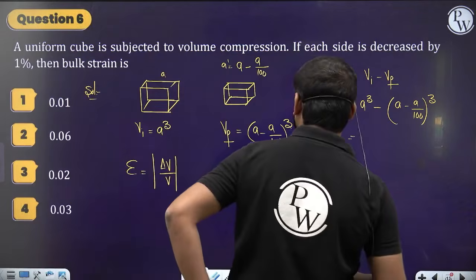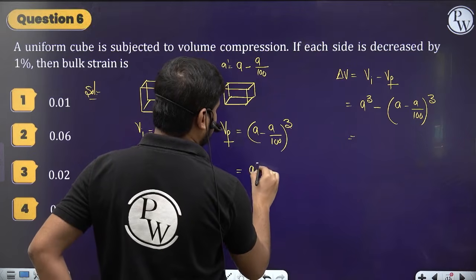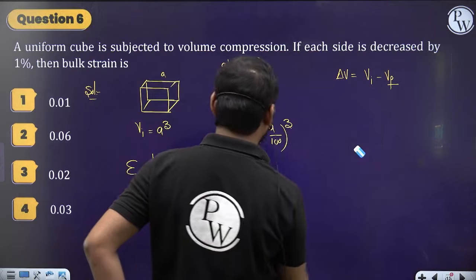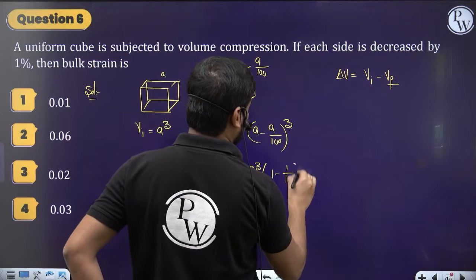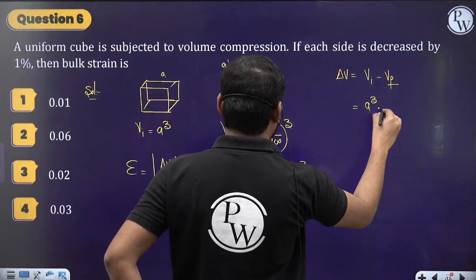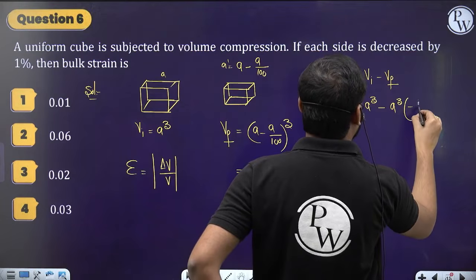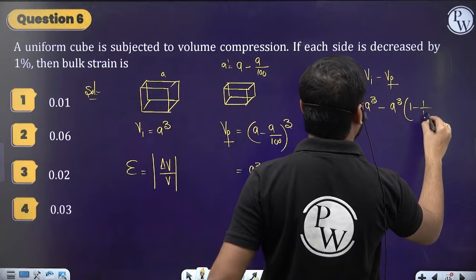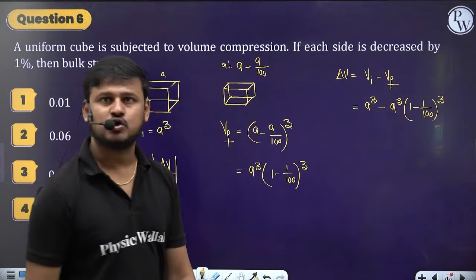Let's do one thing. Let's take A cube out before writing here. Simple steps we follow: 1 minus 1 by 100 whole to the power 3. So here it is A cube minus A cube into 1 minus 1 by 100 whole cube, right?